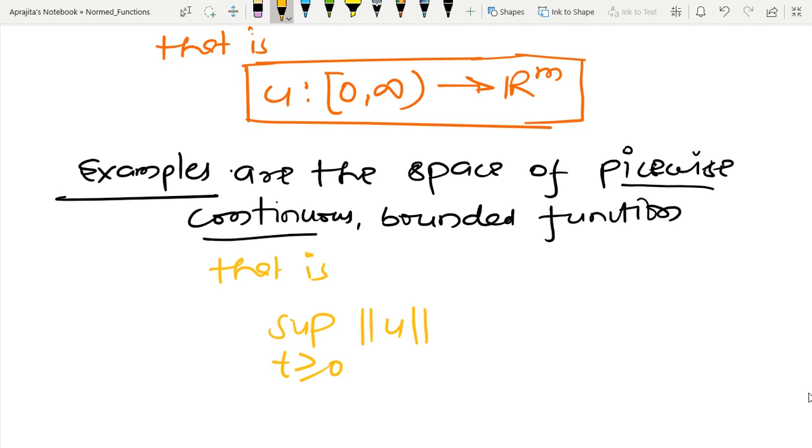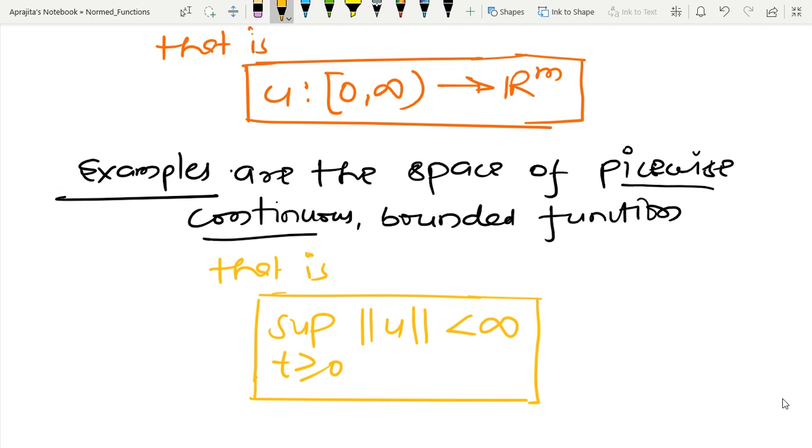For some interval we might possibly have no maximum, but at least we have the supremum. In the previous class I have already discussed the supremum. So I have this class of function.